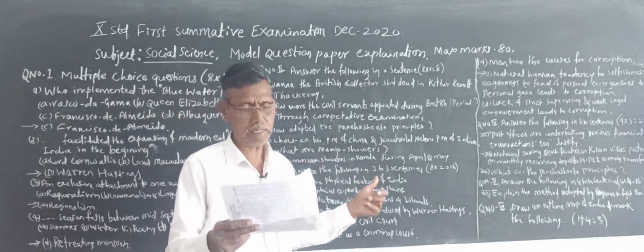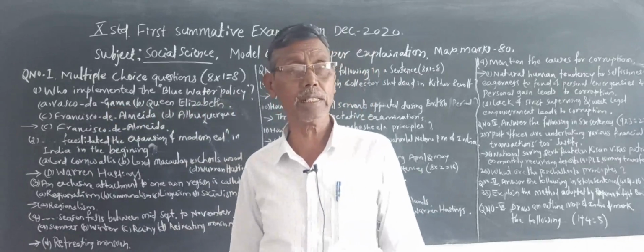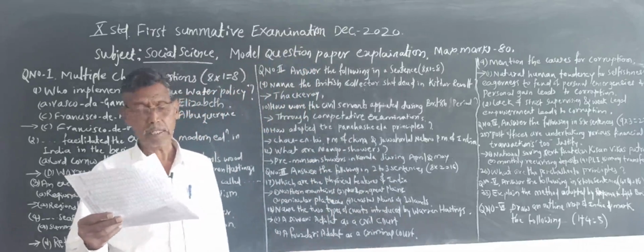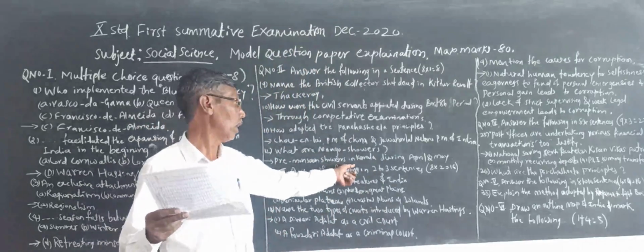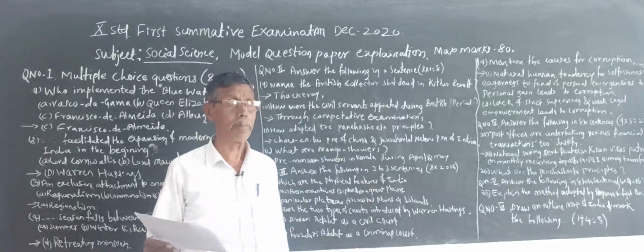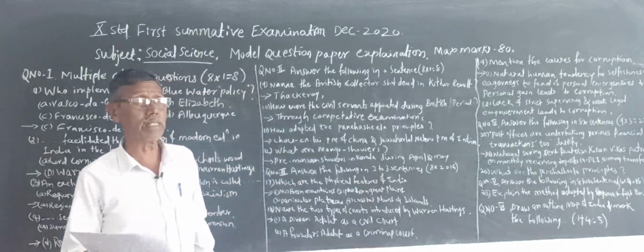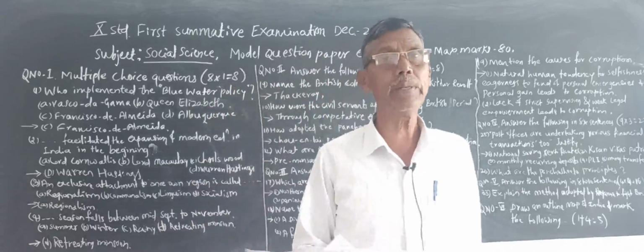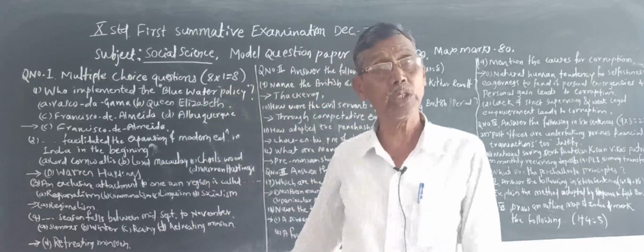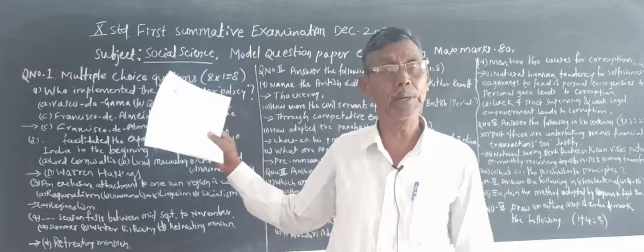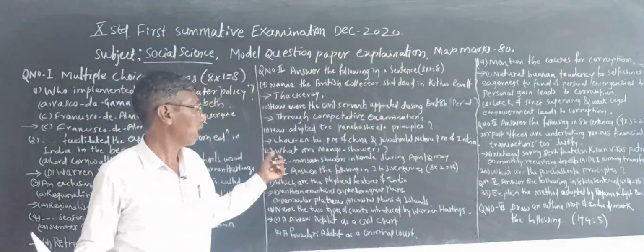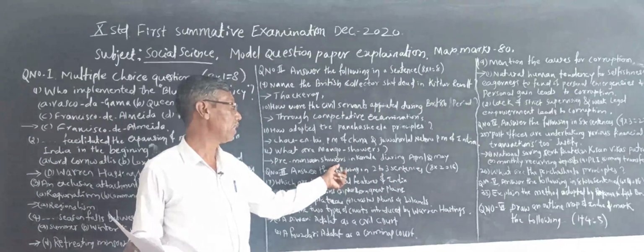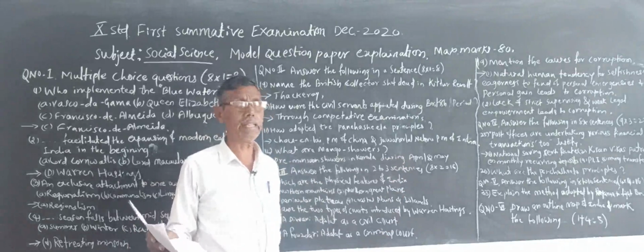Now the next example is what are the mango showers? Here the answer is the pre-monsoon showers during April and May are called mango showers. Why are they called mango showers? Because these showers help the mango crops. So they are called the mango showers, which occur in Kerala during April and May.